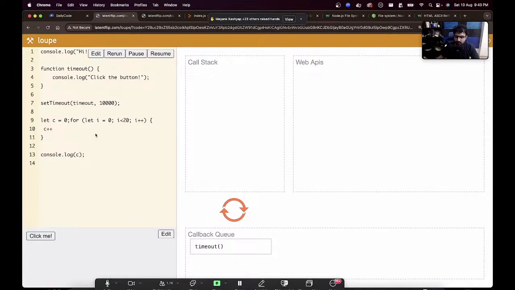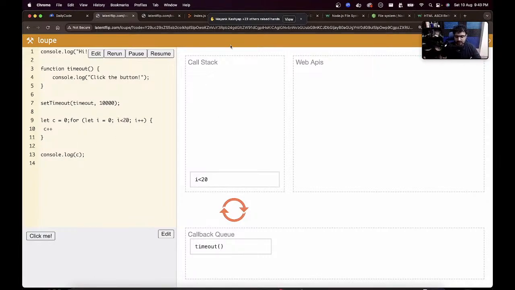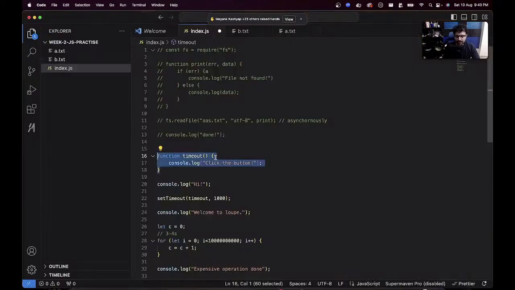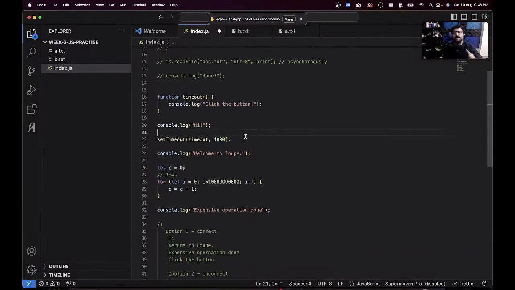Whenever I become free from this CPU intensive task which I'm running right now, you can see the call stack is busy. If the call stack is busy, it will not be able to pick things from here. Only when this becomes free will we be able to pull things from here and run this. Now that it became free, pull it and run it. Even though you write set timeout 1 second here, it doesn't mean it will 100% run after 1 second. If the CPU becomes busy like it did over here, then it might run after 10 seconds also. It might run after 20 seconds also.